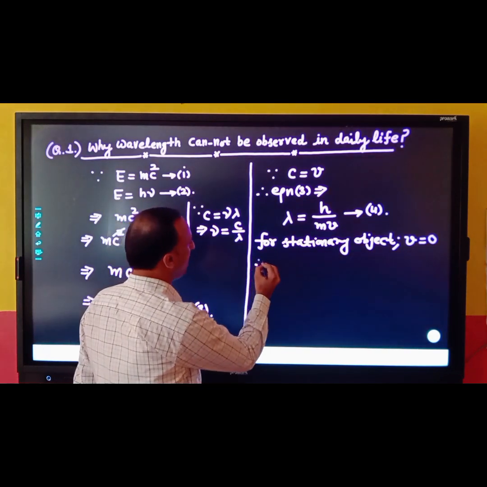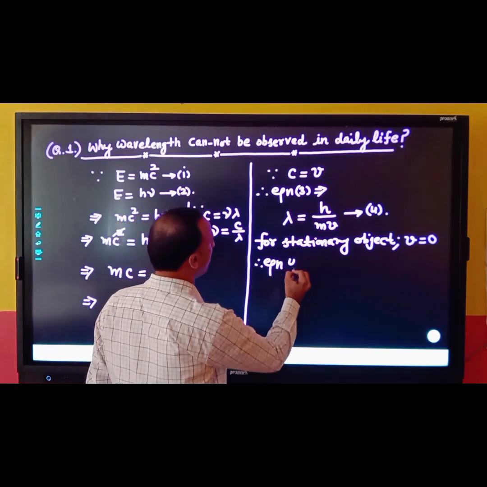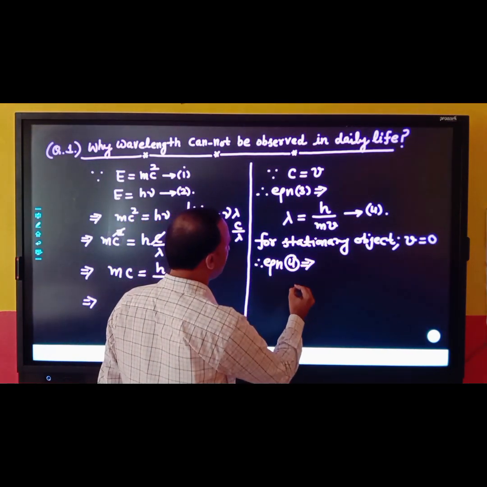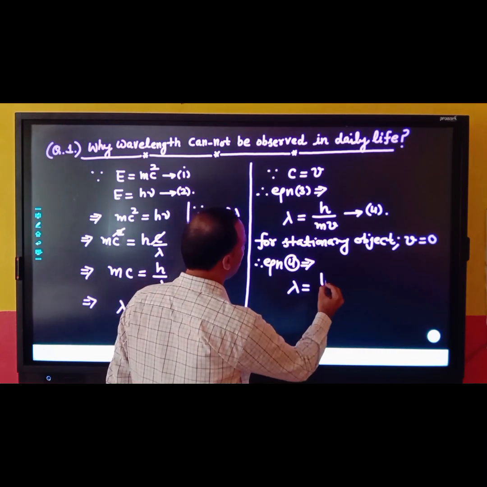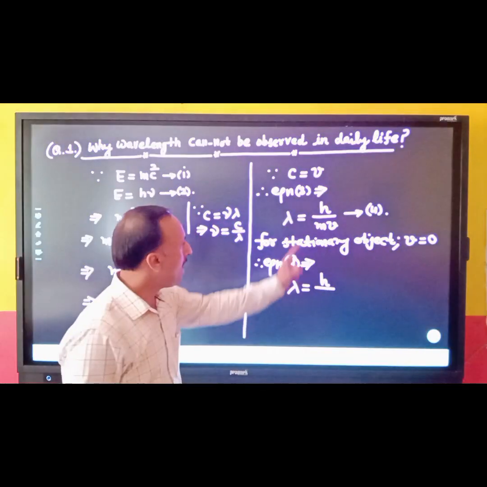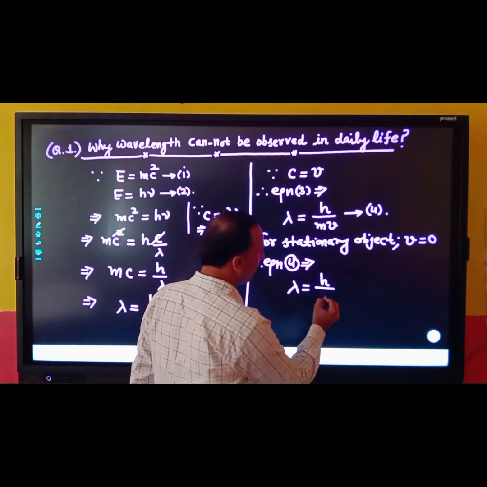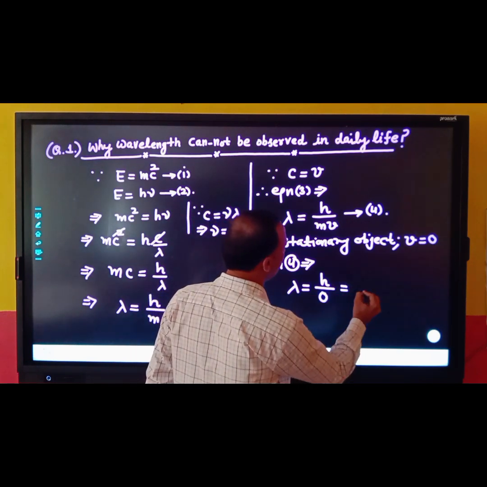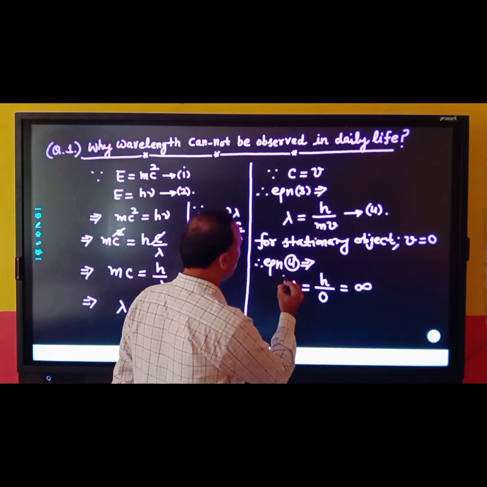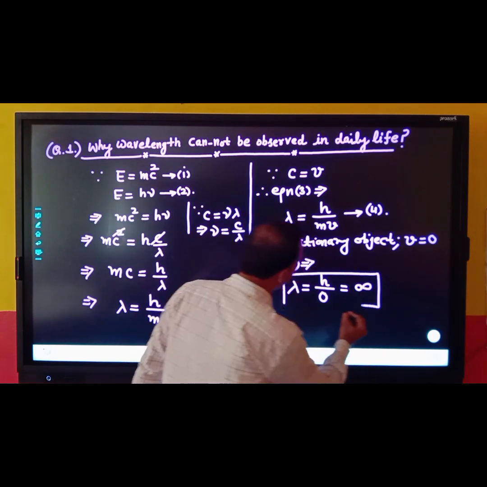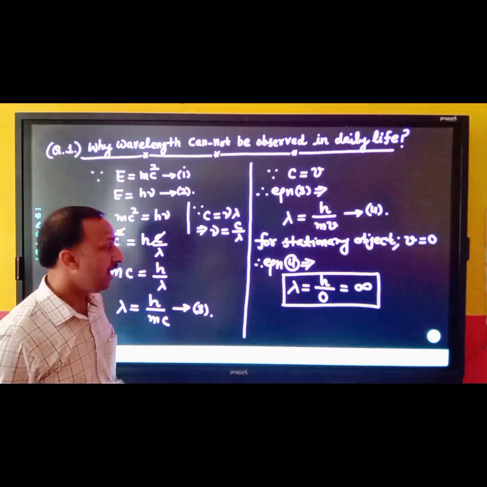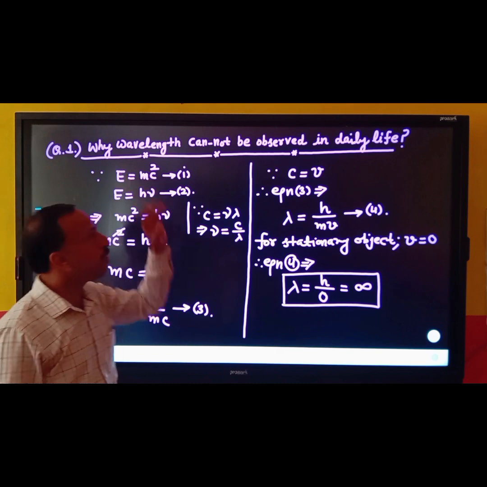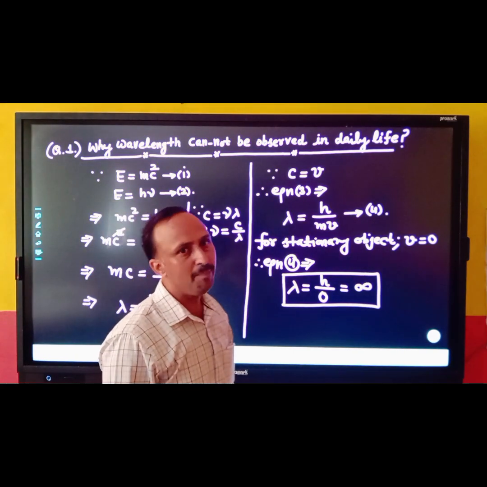By using this value in equation number 4, what is the value for the wavelength? Wavelength is equal to h divided by m multiplied by 0. It means it is 0, and anything divided by 0 that is equal to infinity. So wavelength is infinite. Hence wavelength cannot be observed in our day to day life.